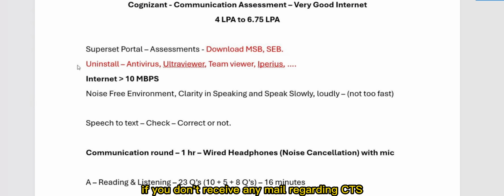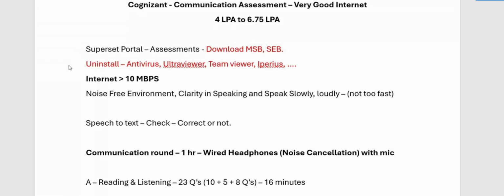If you don't receive any mail regarding CTS, kindly wait. They are providing it slot wise.